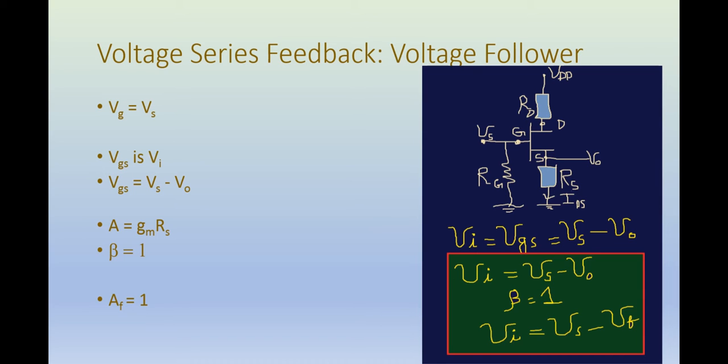So here you can see the circuit, and here you can clearly see that V0 is indeed equal to IDS into RS. So now let's have a closer look at Vi, which is equal to VGS. Now VGS is equal to Vs minus V0, because V0 is the voltage at the source terminal.